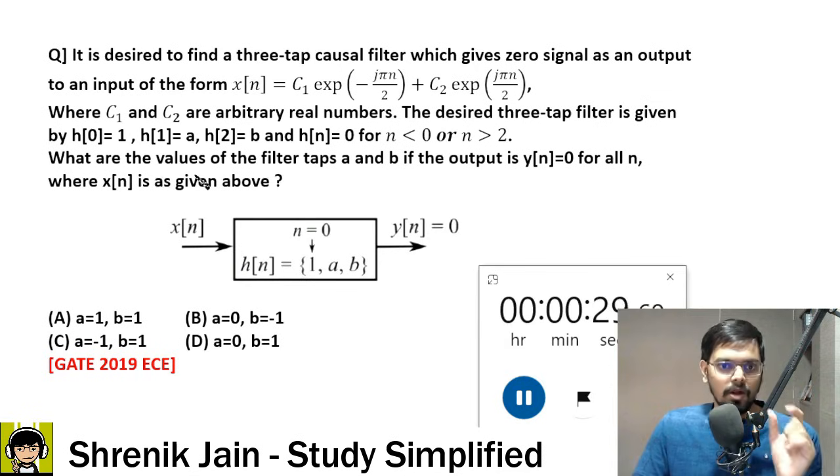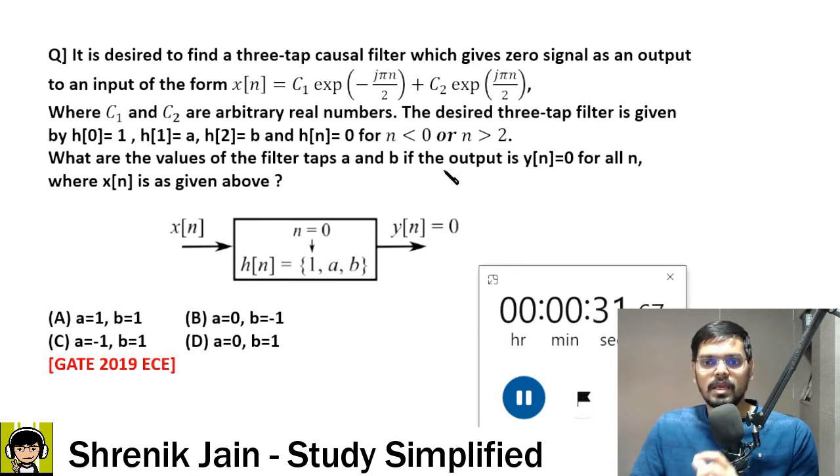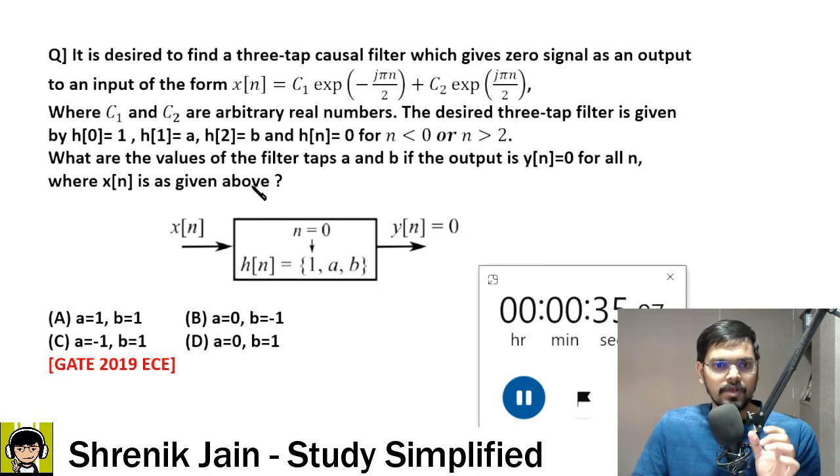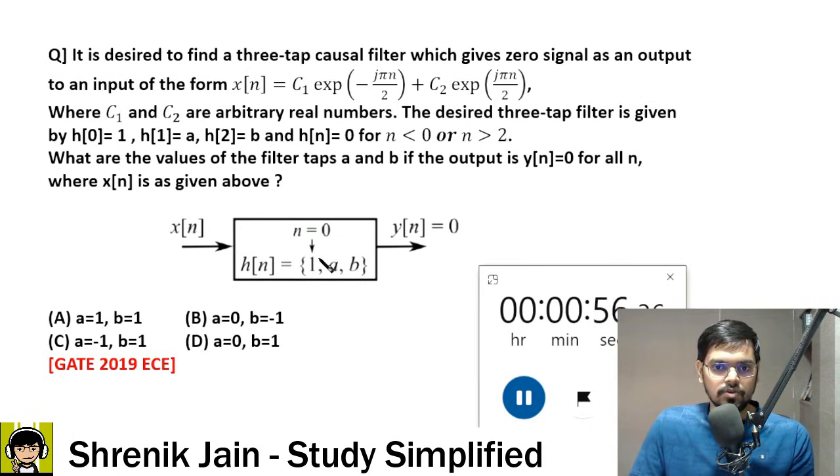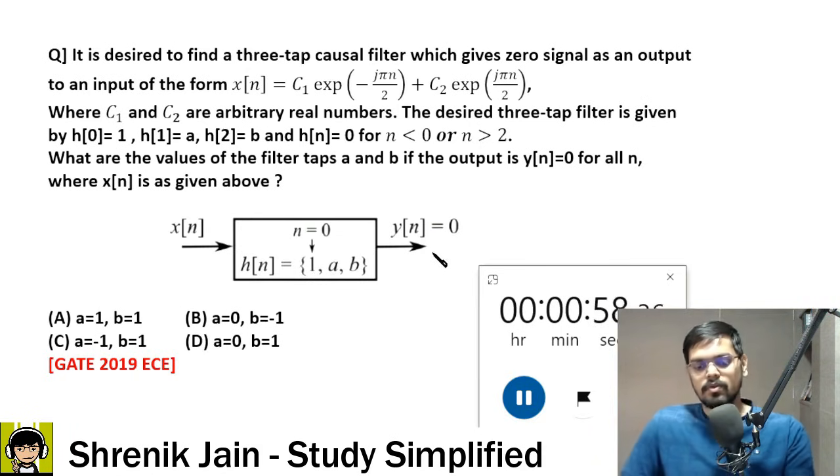What are the values of the filter taps a and b if the output is y of n equal to 0 for all n, where x of n is as given above? Below we have the structure. x of n is the input, y of n is 0 always. Now this h of n is like this: at n equal to 0 it is 1, at n equal to 1 it is a, and so on. So when will our output be 0? What should be the values of a and b such that you always get y of n as 0?